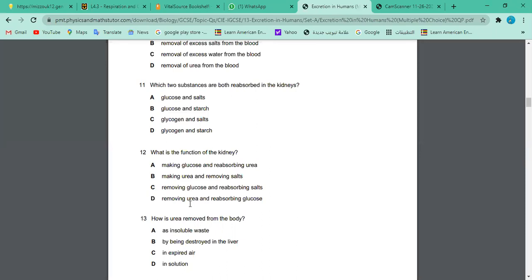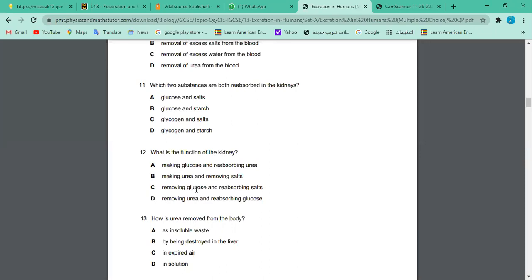No, sir. Okay. So the correct answer for 12 is D. I gave you a clue about what you should focus on: making right away. Kidney is not making anything like this, glucose and urea. Removing is something important, and urea is the more healthy one to remove. If you don't remove it, it will build up in your body and it's toxic. Removing glucose is not the function, right? Glucose is utilized by your body.